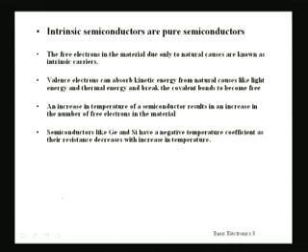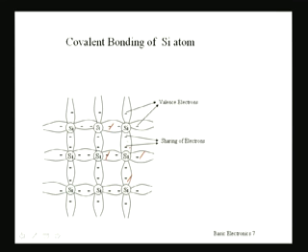So these semiconductors which are in the purest form are known as intrinsic semiconductors. In these intrinsic semiconductors, the free electrons are due to only natural causes like thermal energy or light energy, which impart extra energy to the electrons to become free, and thereby they get additional kinetic energy from these natural causes, and they break these covalent bonds.